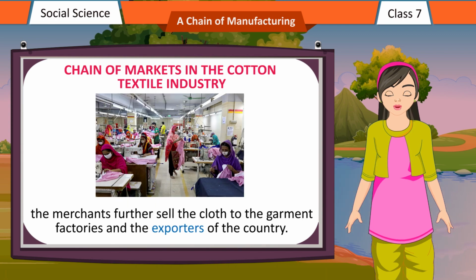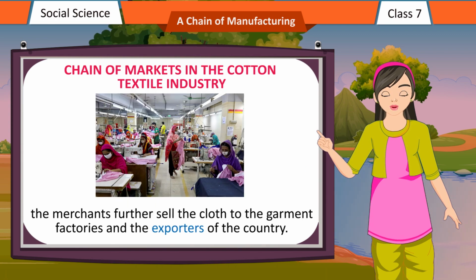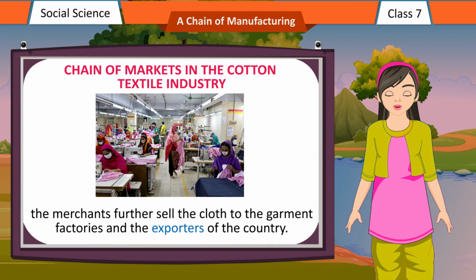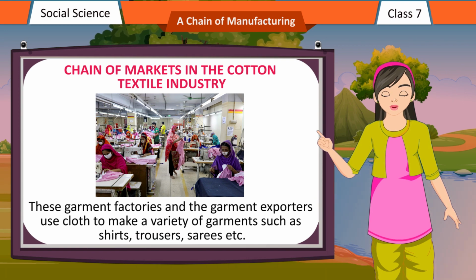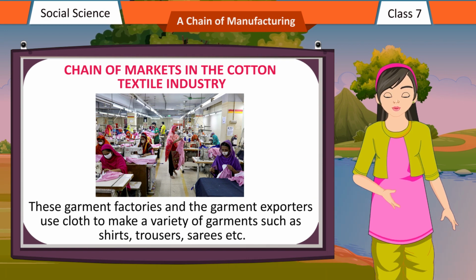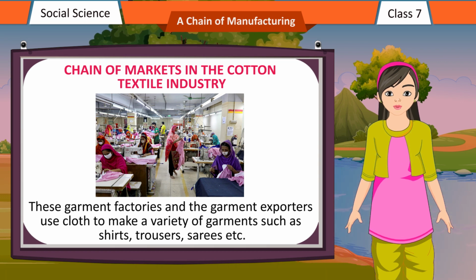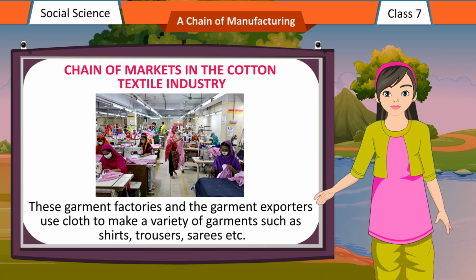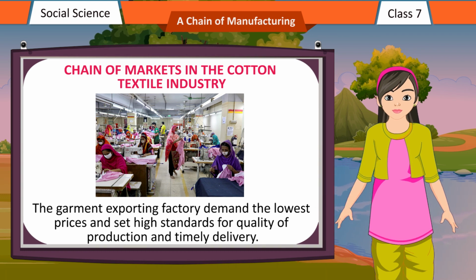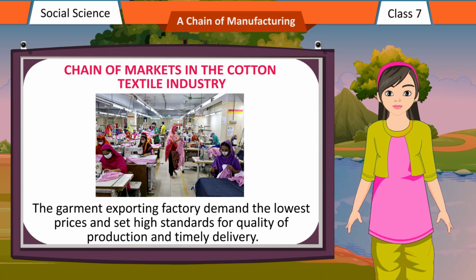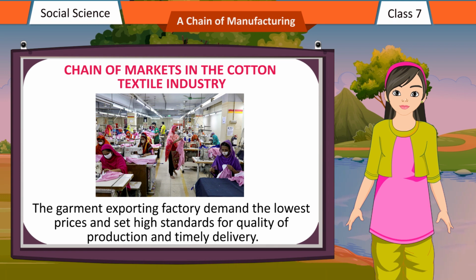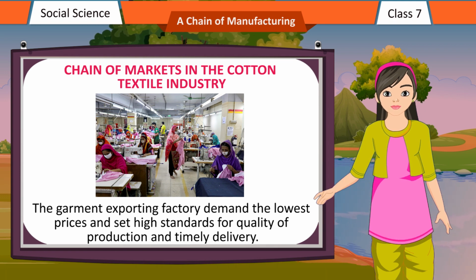The merchants further sell the cloth to the garment factories and the exporters of the country. These garment factories and the garment exporters use cloth to make a variety of garments such as shirts, trousers, saris, etc. The garment exporting factories demand the lowest prices and set high standards for quality of production and timely delivery.